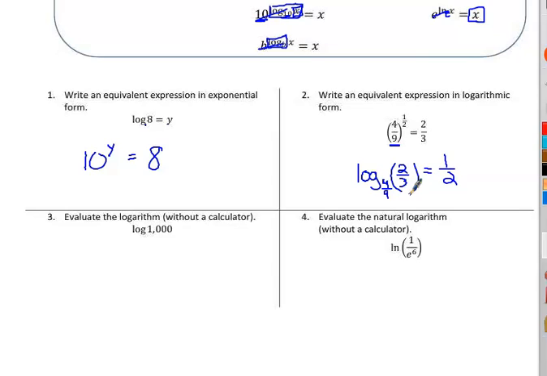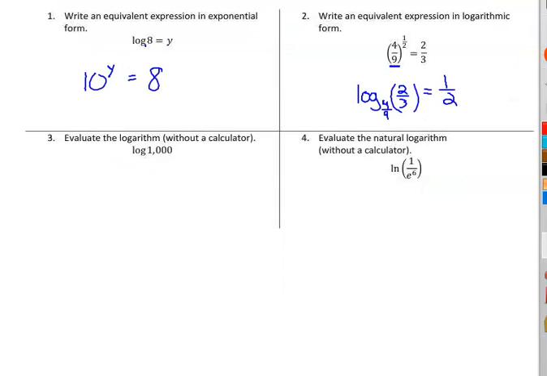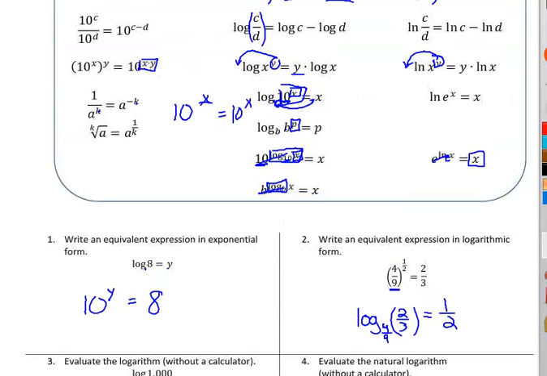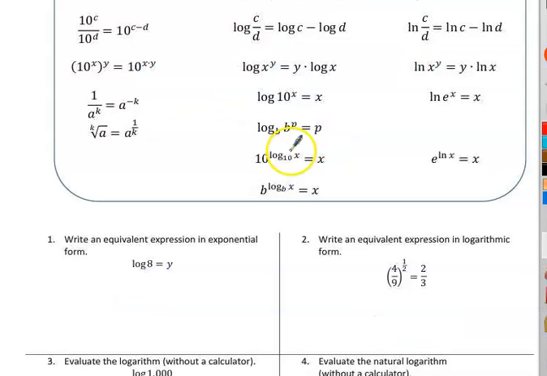Number 3, we want to evaluate this logarithm without a calculator. So our goal in a problem like this is we want to try to write it with the power, so we can use, if possible, one of these power rules. Let me clear off all my scratch work here. Like we want to be able to get where it's like this kind of a problem or this kind of a problem. If these two things are the same, we can get the answer.